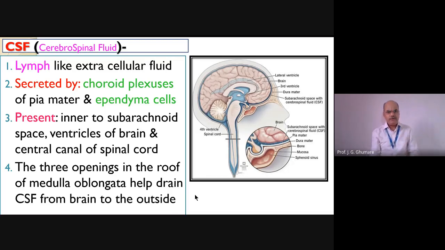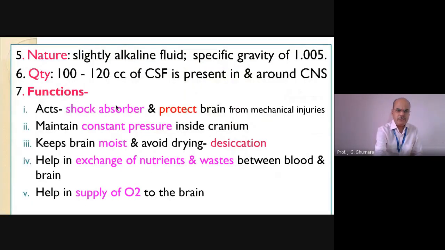Now, the next point we'll discuss is the nature of this fluid. I told you this is a slightly alkaline fluid with a little more specific gravity than water. Specific gravity is 1.005; we'll have multiple questions on it. The approximate quantity is 100 to 120 cubic centimeters of cerebrospinal fluid, and it is present in and around the central nervous system, we say.